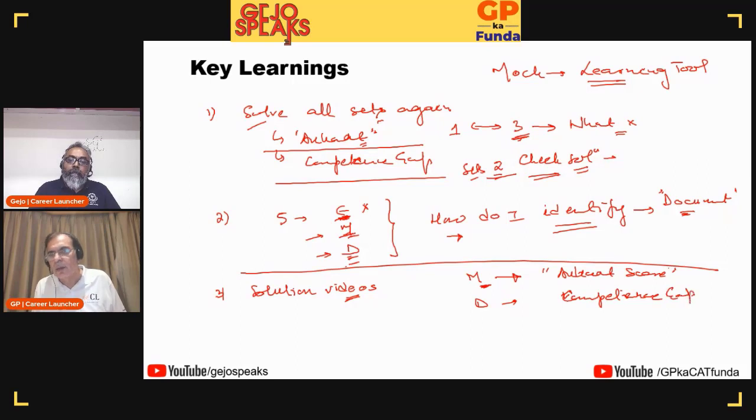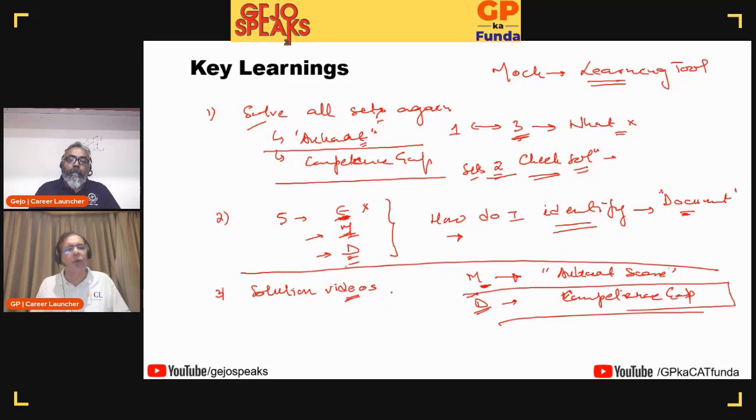Okay. So now you need to start working on both of them. Some of these sets you may even say, no, even if this set comes again, I'm not going to do it. No issues at all. About 7 mocks have already happened, so that's 35 sets. Maybe you'll say there are 5 sets which are not even worth looking at. I don't want to look at them again. Perfectly fine, I'm okay with that. But these sets are something which you need to revise.